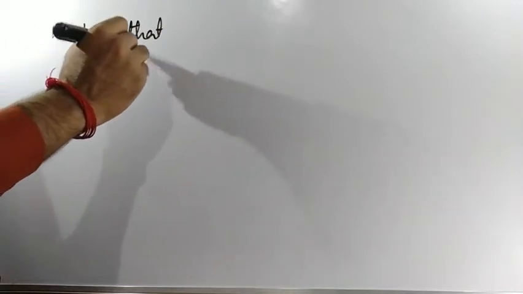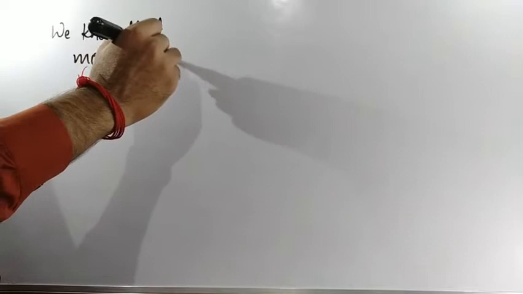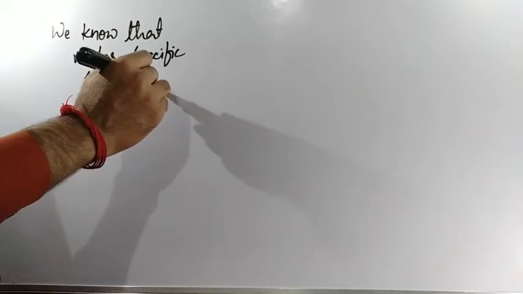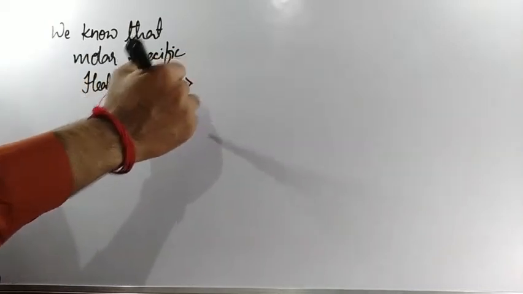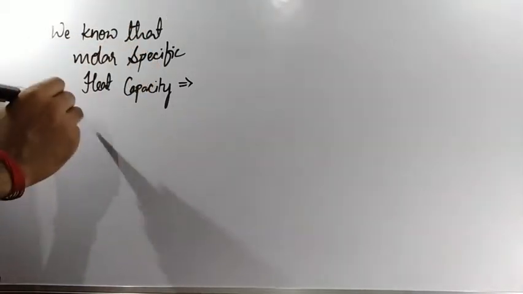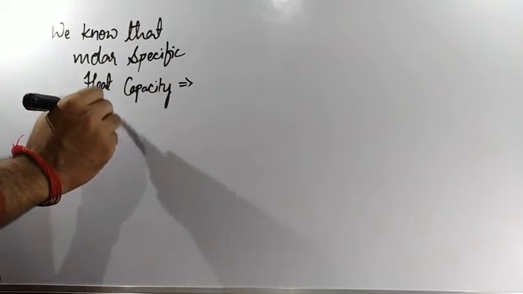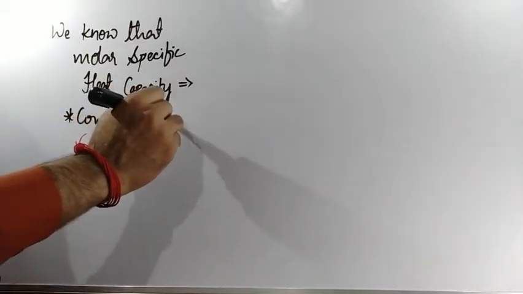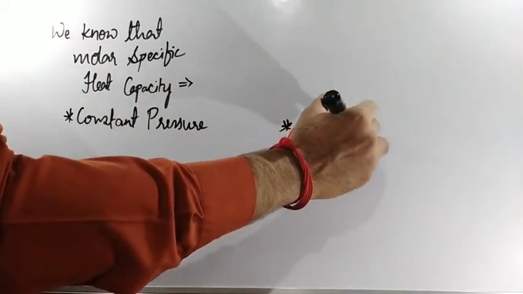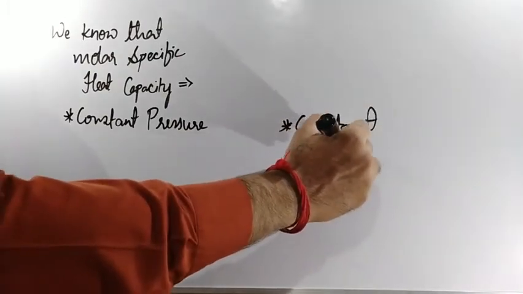So we know that molar specific heat capacity takes place at constant pressure as well as at constant volume. Two different formulas: one for constant pressure, and one for the constant volume case.